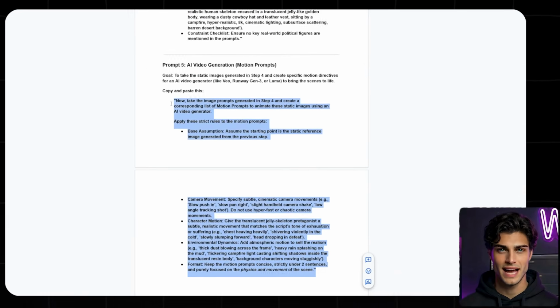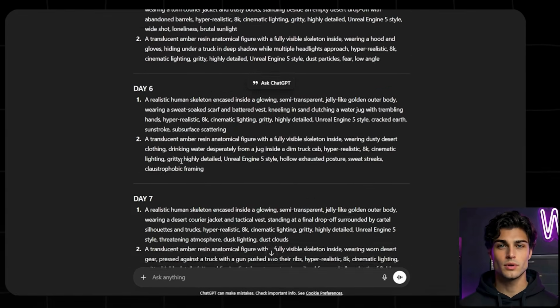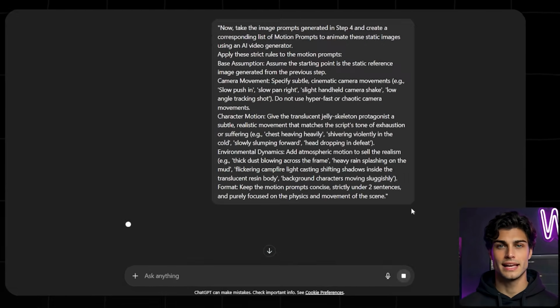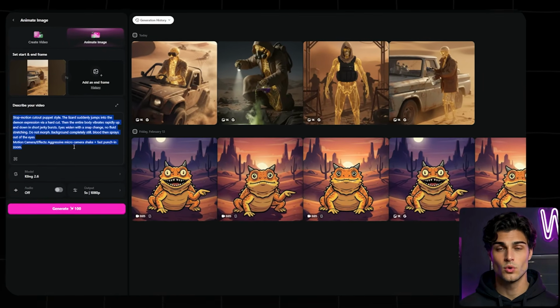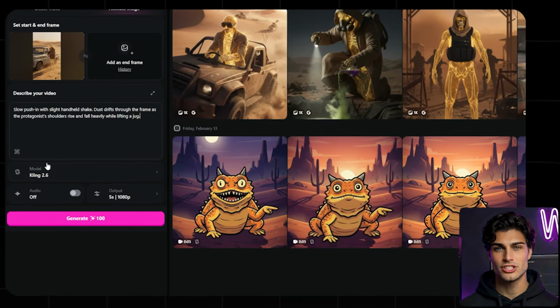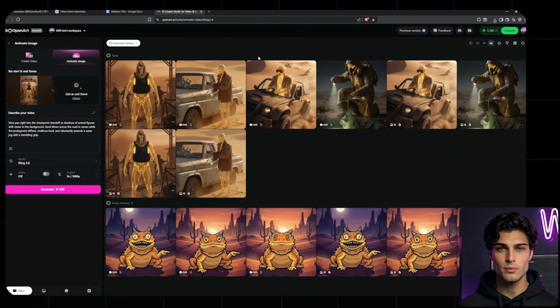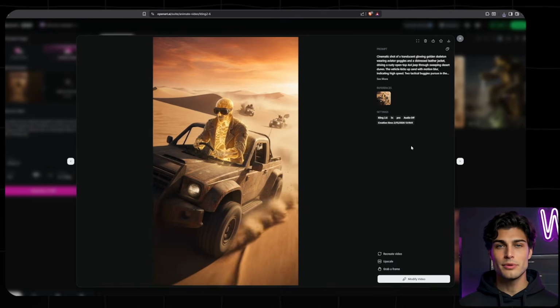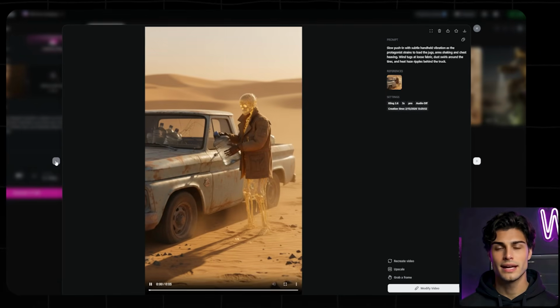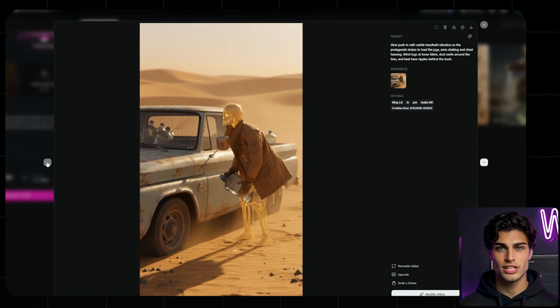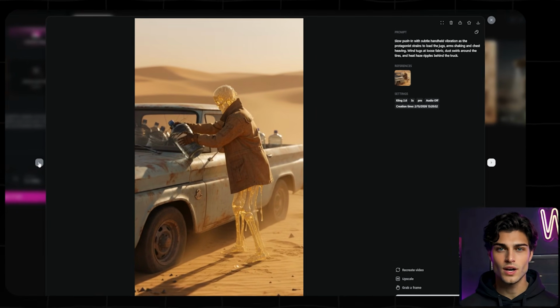Now for our prompts, head back to the Google Doc and grab prompt number 5. Paste this into ChatGPT and it should give you motion prompts for each image. So grab your first one and paste it into OpenArt. With your prompt in place, hit generate. You repeat this precise action for all of our images, matching the camera intensity to the panic level of that specific day. When the videos process, you must review every single animated clip. You are looking for visual glitches. Do not settle for weird AI artifacts. You only accept perfection.